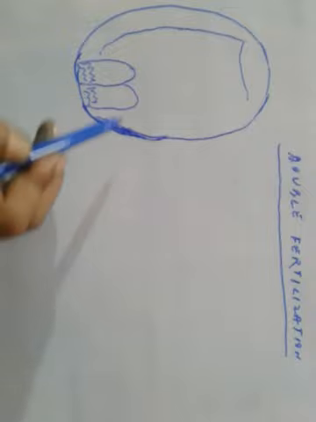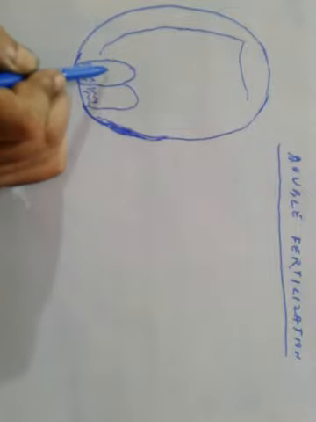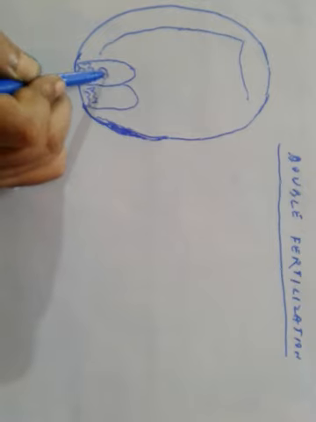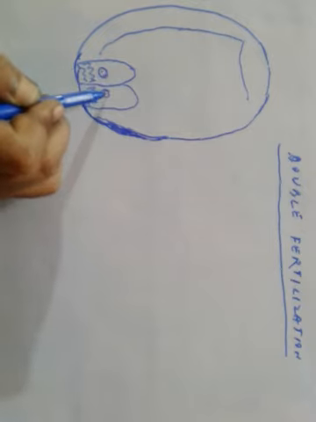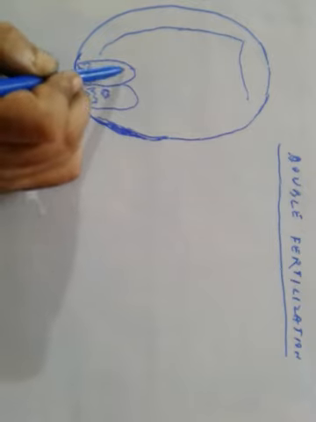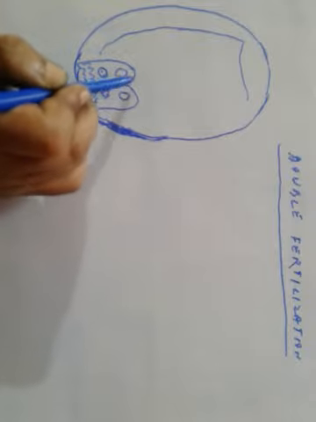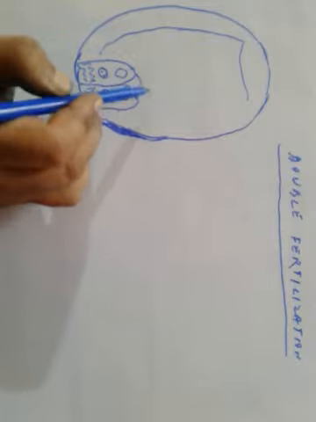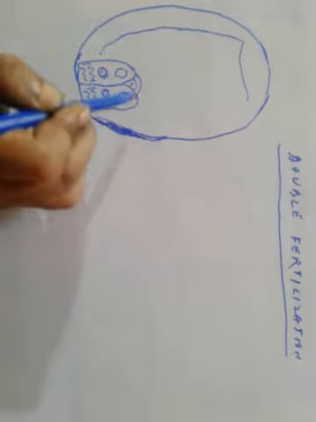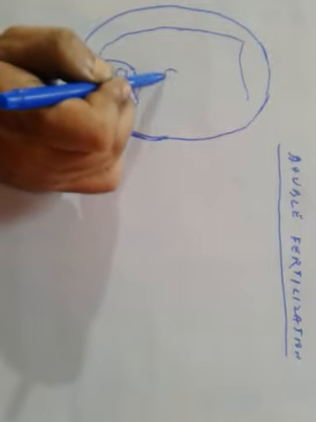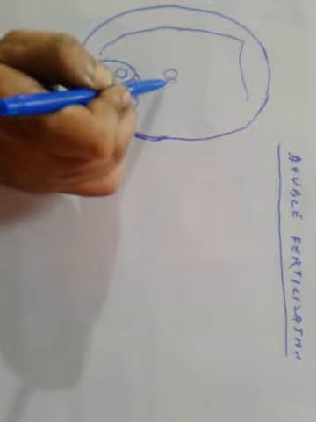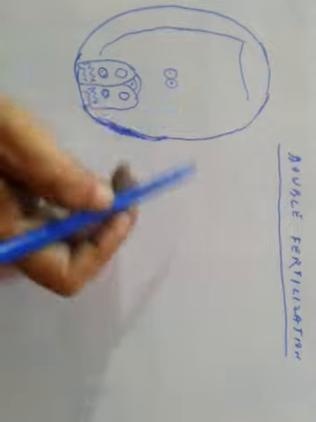Filiform apparatus. These are the synergids. This is the egg cell here, and polar nuclei.